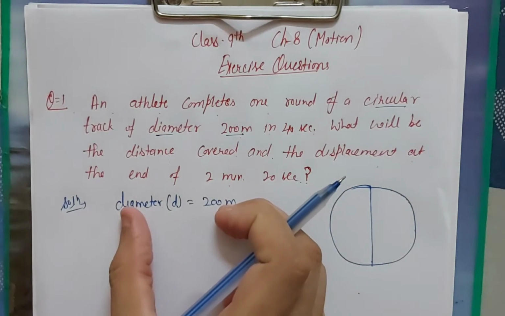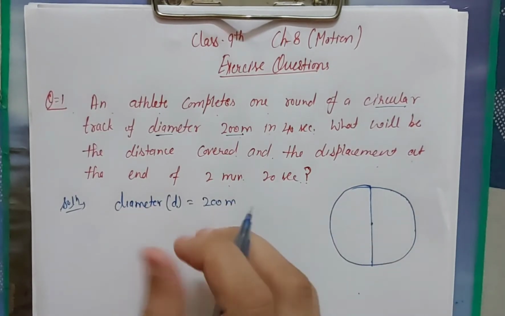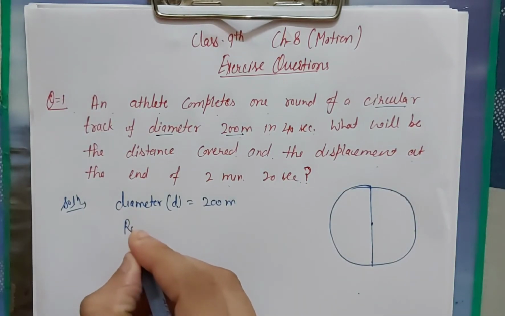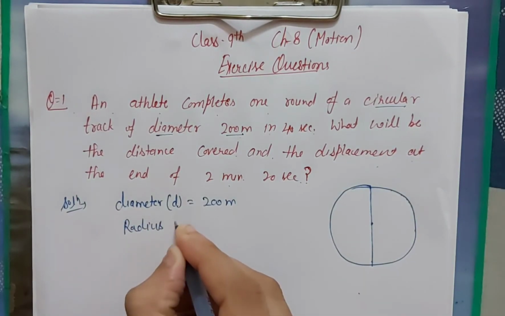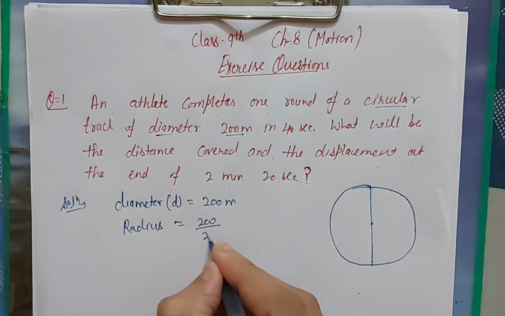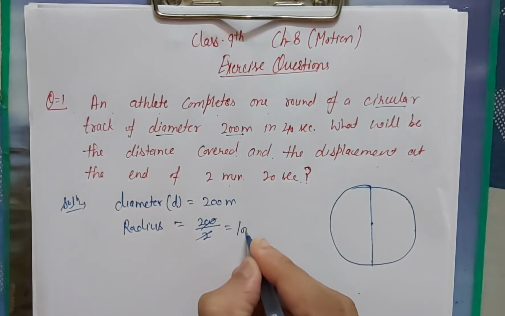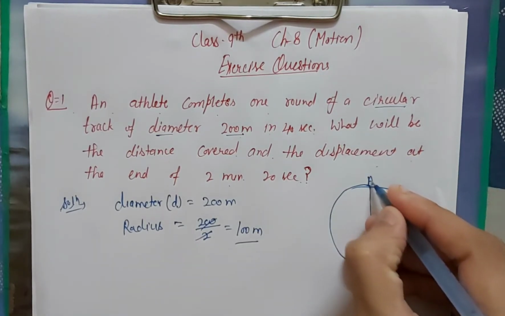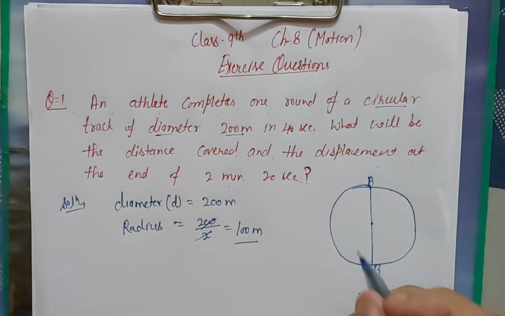So what will be the radius? As we know, radius is always half of the diameter. So the radius value will be 200 divided by 2, that means 100 meter. So 100 meter is the radius. So this is point A and this is point B.